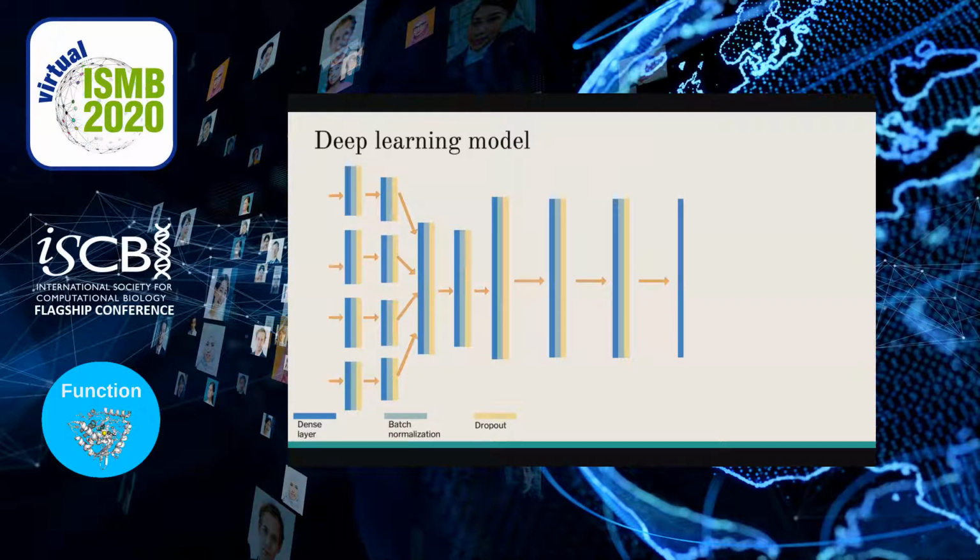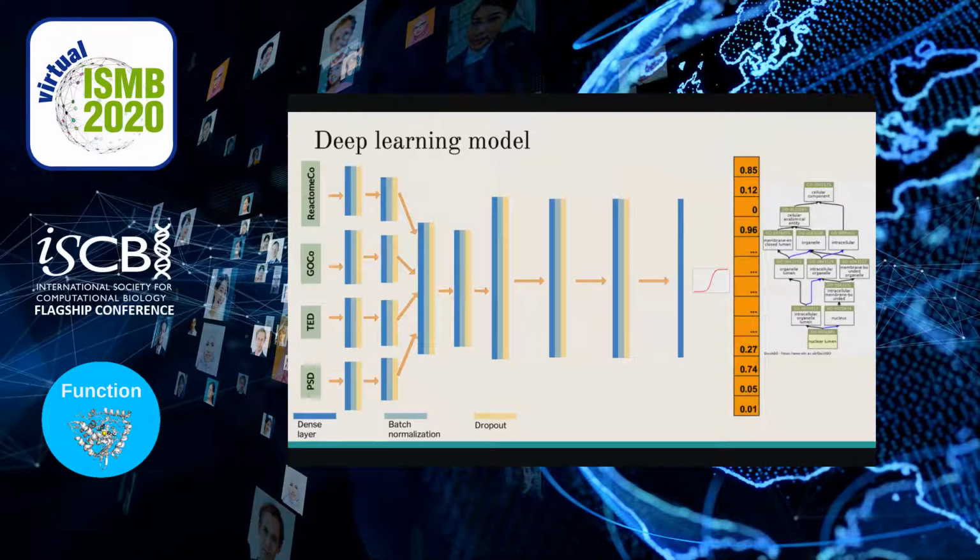The model that we propose is a fully connected deep neural network with 7 hidden layers. Each layer has a dense layer followed by a batch normalization and dropout. Several models were trained by considering as input different combinations of the information from the association matrices presented before. The model output is a probability vector in which each element represents the chance that the target protein is annotated with a particular GO term.